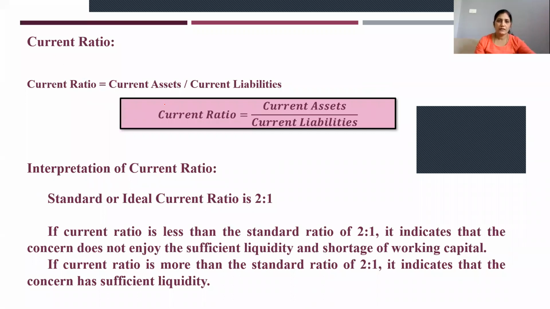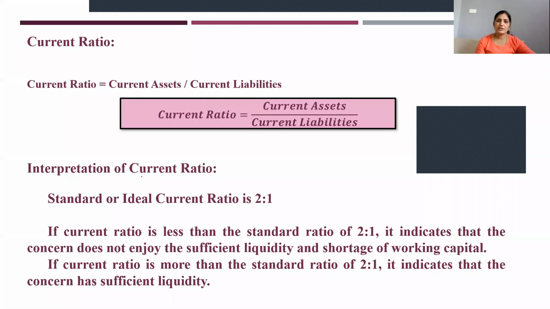Here, again I have written this. These formulas are very important. Again, I'll repeat. Current ratio is equal to current assets divided by current liabilities. Interpretation. That means what? When you calculate and you get an answer, what does that mean? That also you should know.